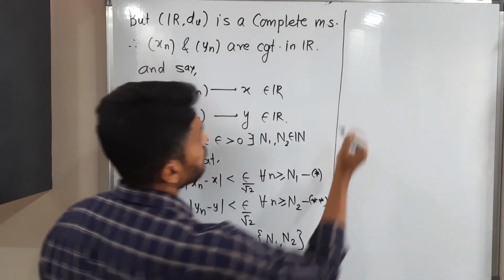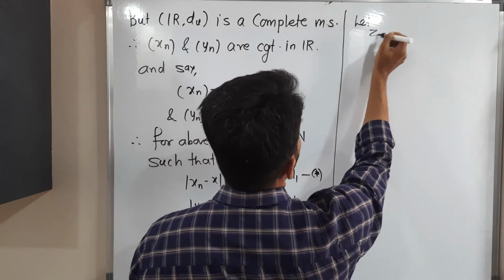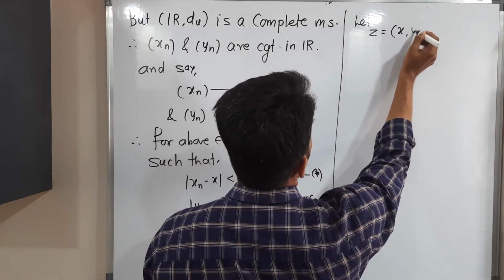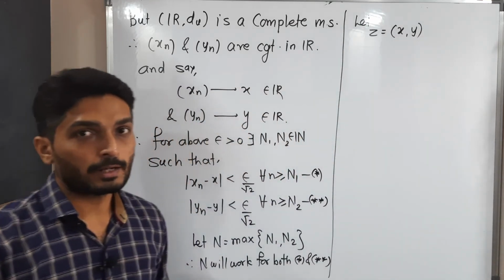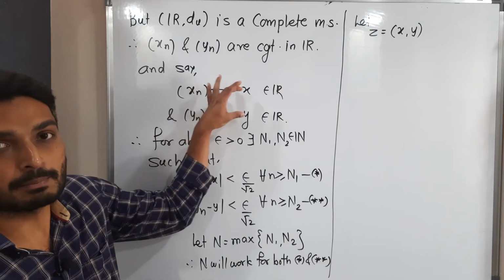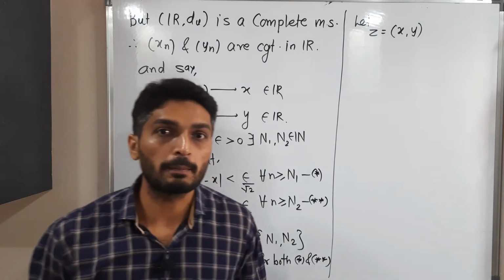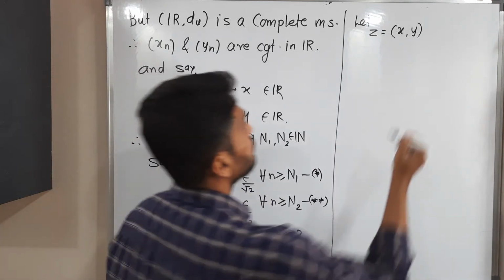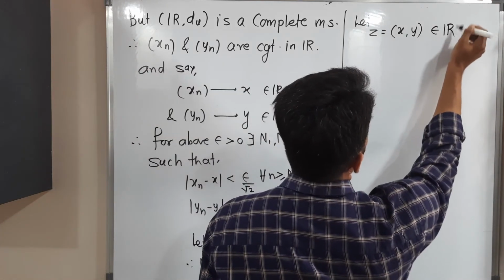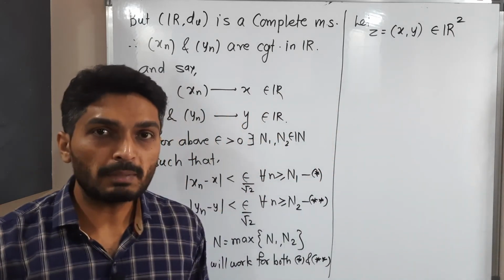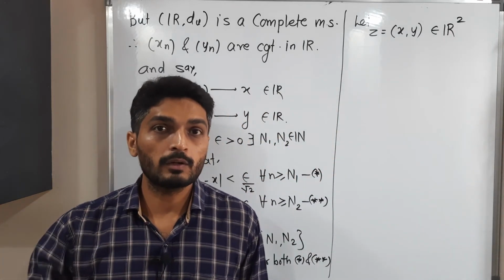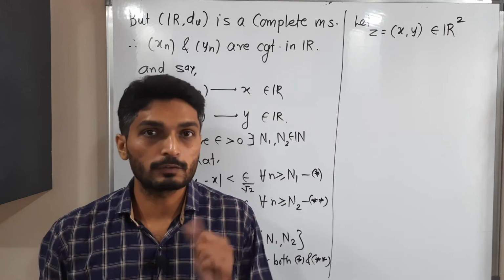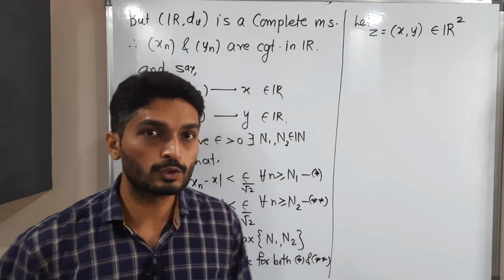Now what will I do? I am going to consider z equal to the point whose x coordinate is x and y coordinate is y. That means here we have the limits of these two sequences. With the help of them, I am going to define one element of R2, that is z, which is obviously an element of R2, right? My target is to prove that our original sequence Zn converges to this point z. So let us do that.